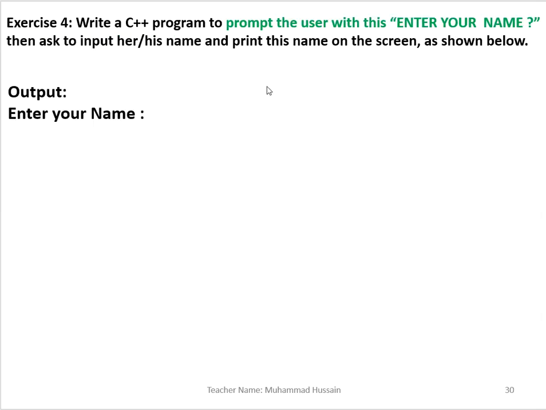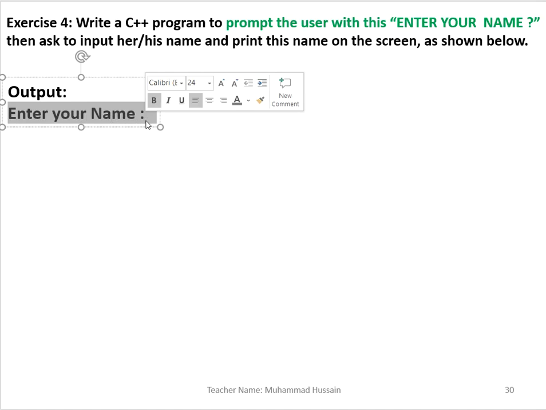So my students, I want you to write a program in C++ which shows the output like enter your name. Prompt this message to the user, and then it asks for a name. When I have shown enter your name on the screen and I write here Katrina Kaif, the message will come up: welcome to Katrina Kaif.